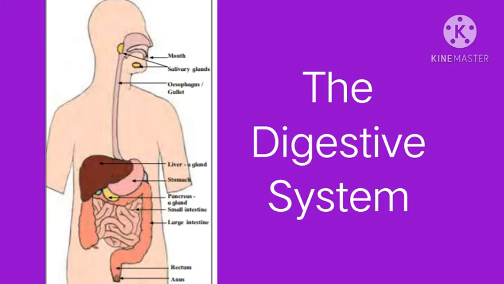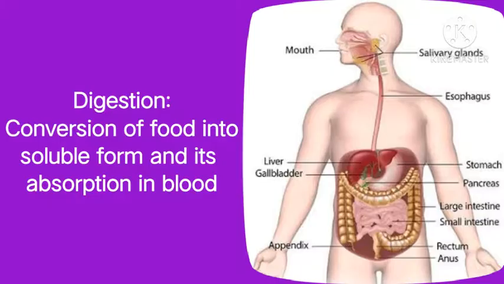First we'll know what is meant by digestion. Conversion of food into a soluble form and its absorption into the blood is called digestion. Food is converted into a simple form and then it is mixed into the blood. This process is called digestion. Now we will study the digestive system.